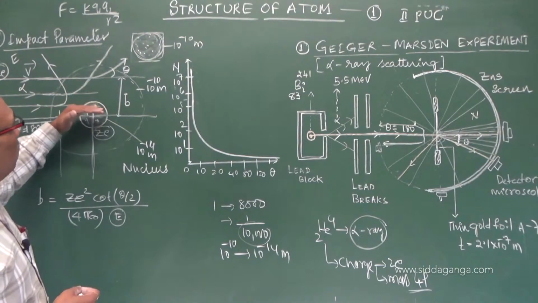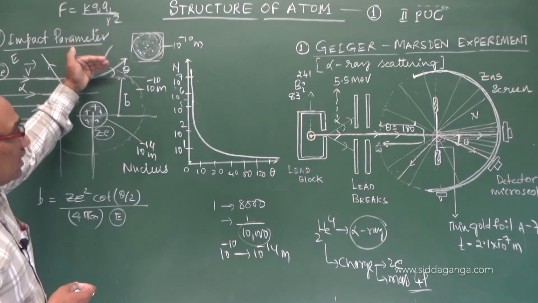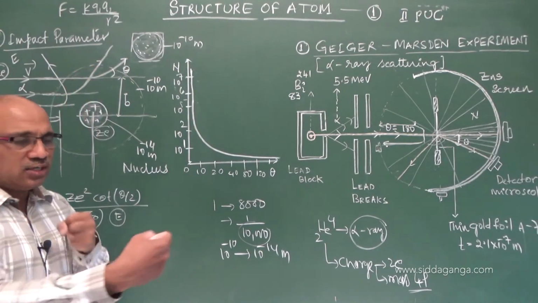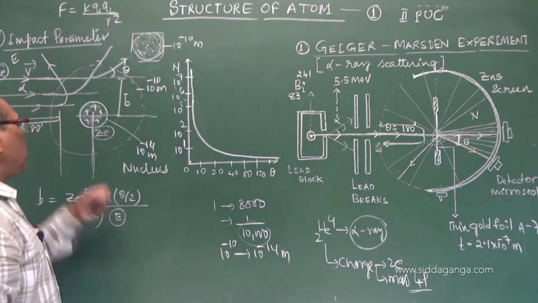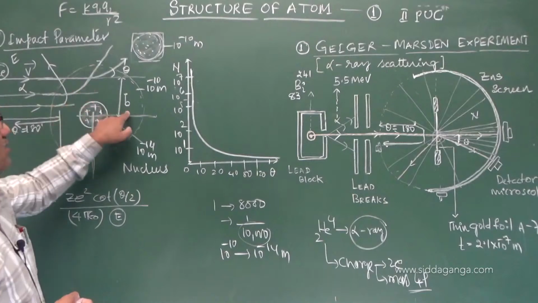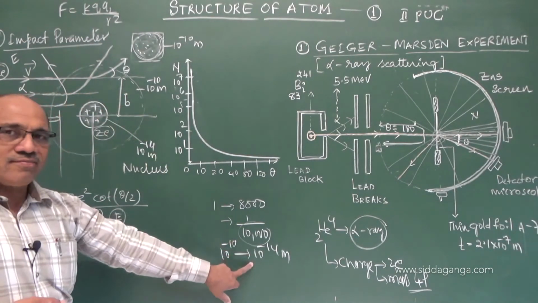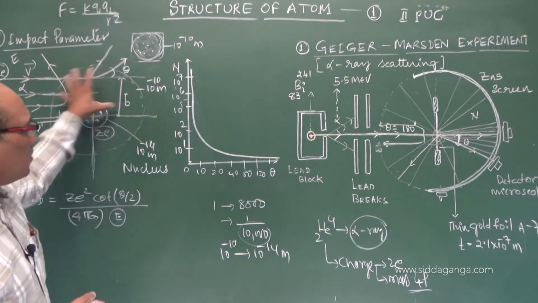So as you go outer and outer, theta decreases and the impact parameter increases. Collision impact is highest, and the angle becomes 180 when b is 0. That means the size comes to this order. That is the first conclusion: empty space.